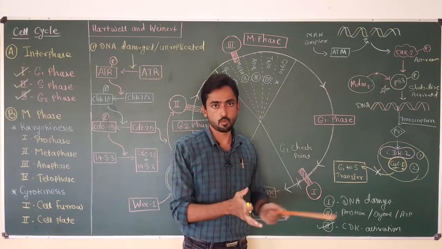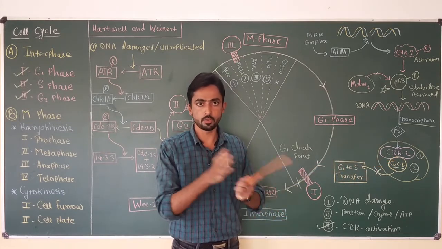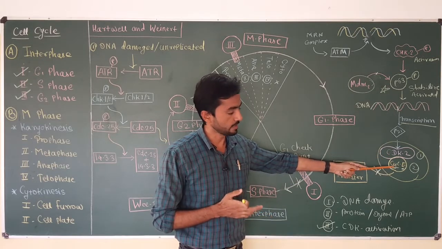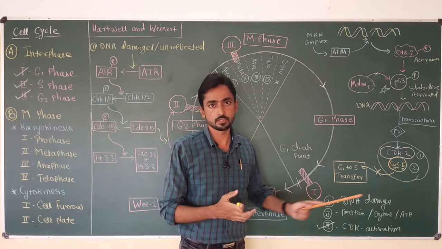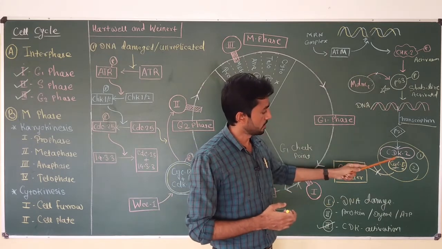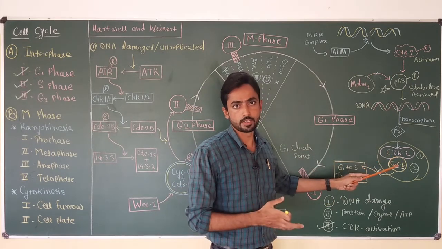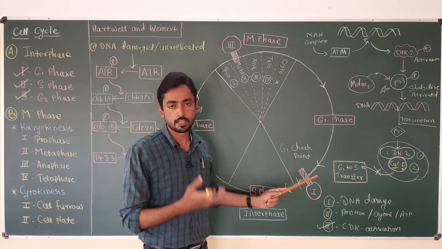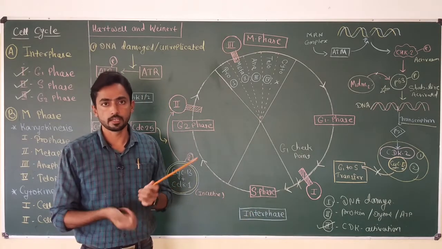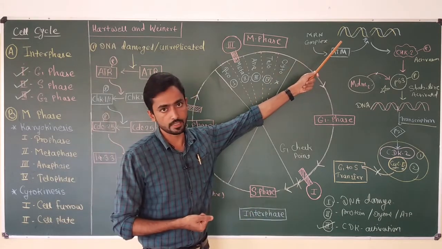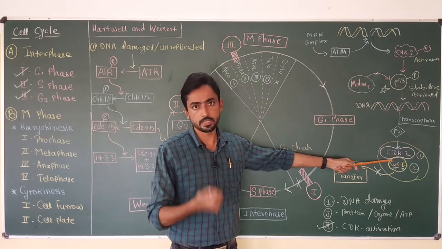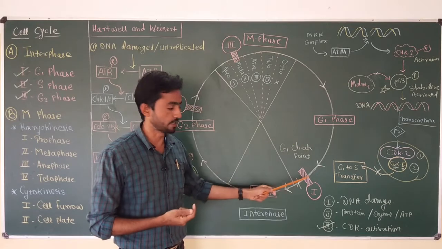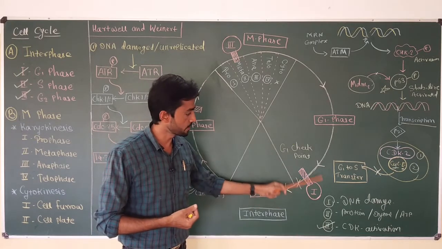Okay, that means if a cell wants to transfer from G1 to S phase, in that case the activity of cyclin dependent kinase and cyclin E protein is essential, and we have also seen the pathway by which the activity of this complex is regulated. So if in the G1 checkpoint it is found that the cell does not have proper DNA content or the cell has damaged DNA, in that case this complex gets inhibited. Okay, and the progress of the cell cycle from G1 to S phase is halted or restricted. So this is the function of the G1 checkpoint.